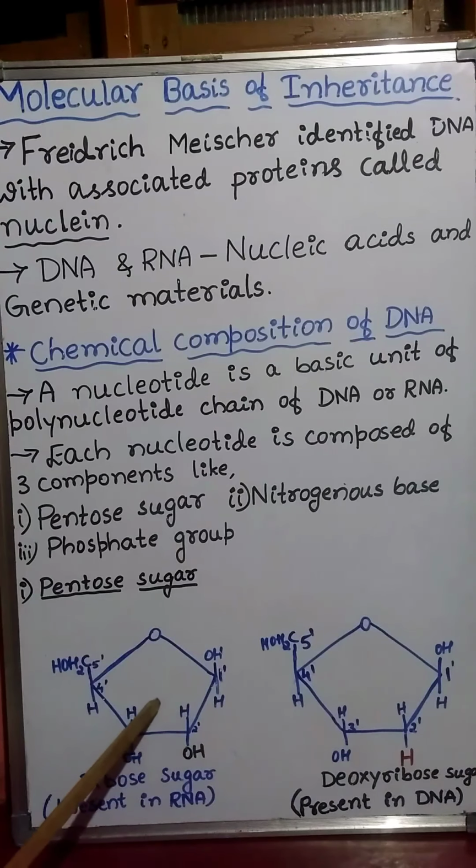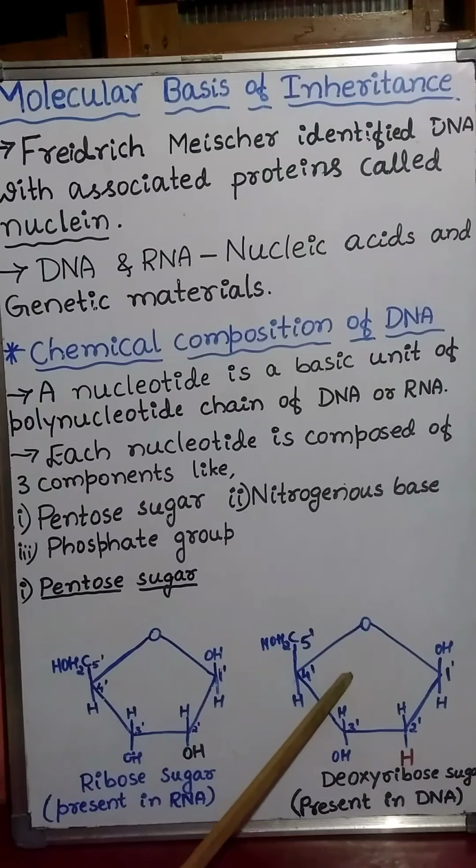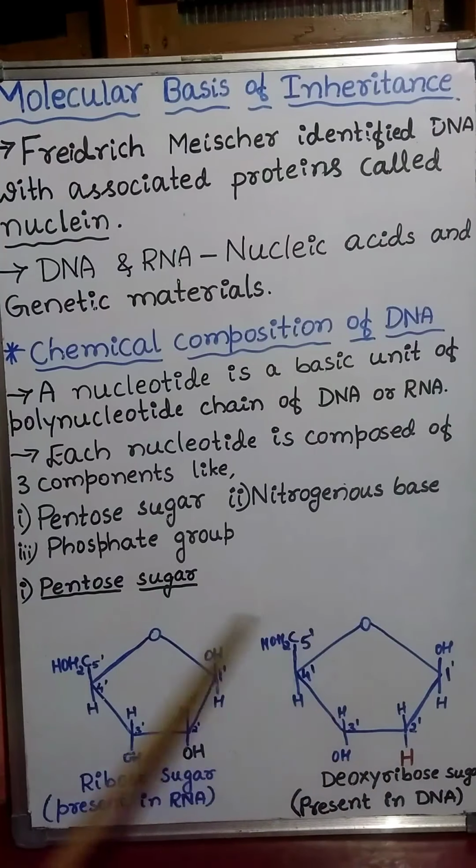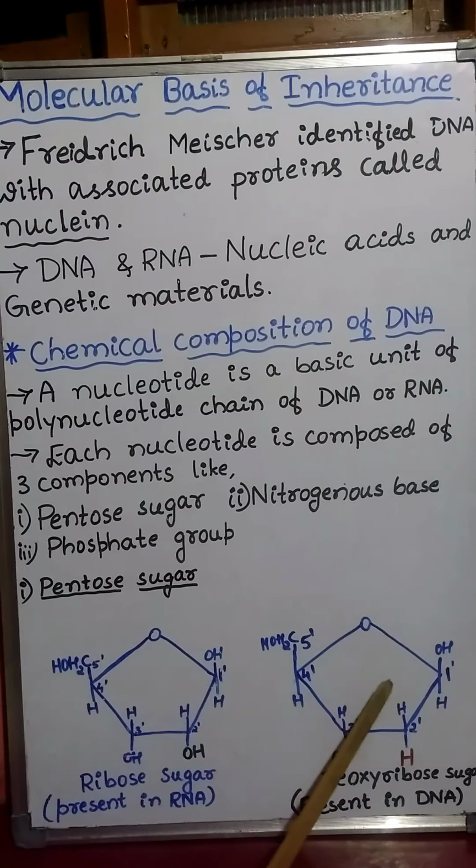The structures of ribose sugar and deoxyribose sugar are almost the same except at the 2' carbon. In ribose sugar, an OH group is present at the 2' carbon, whereas in deoxyribose sugar, an H or hydrogen atom is present.